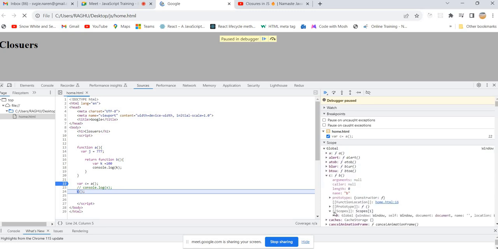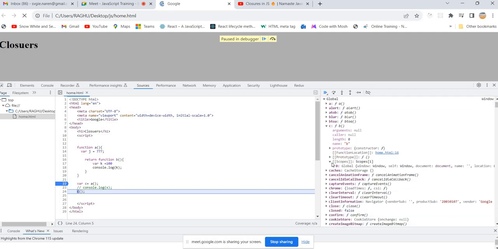So C, how many scopes are there? Two scopes previously. Right now, only one scope, that is the global scope. Because even though the variable j is defined inside A, this inner function B is not trying to access that. That's why there is no need to create a closure, no need to give that information to B when you are returning.